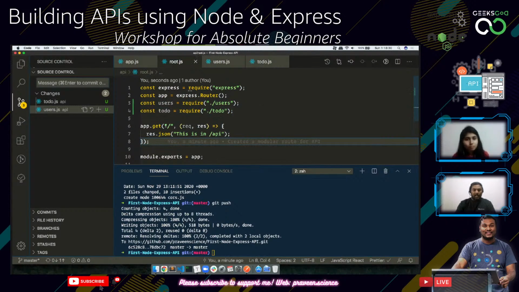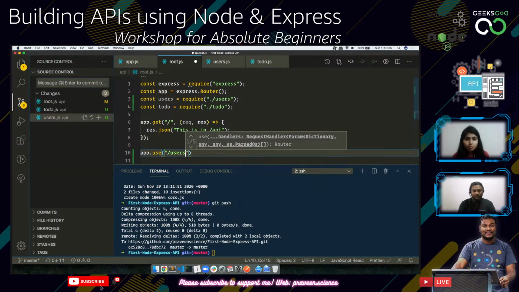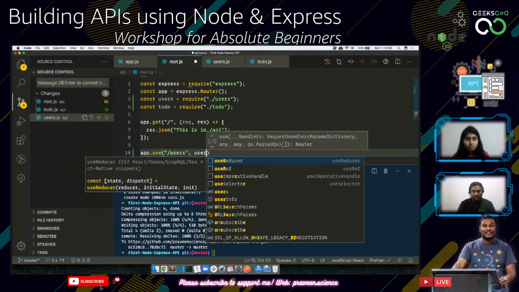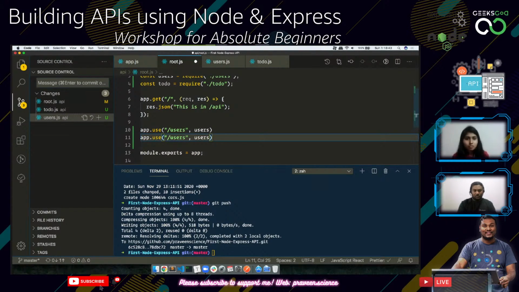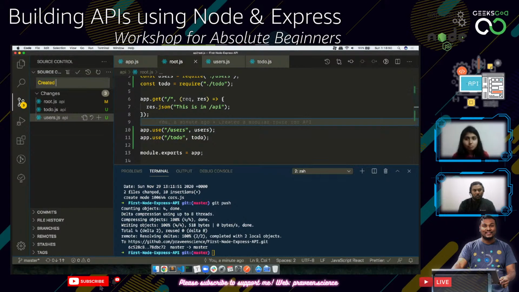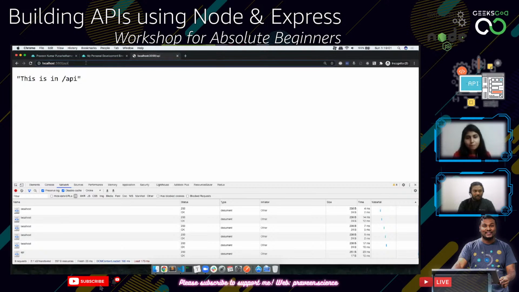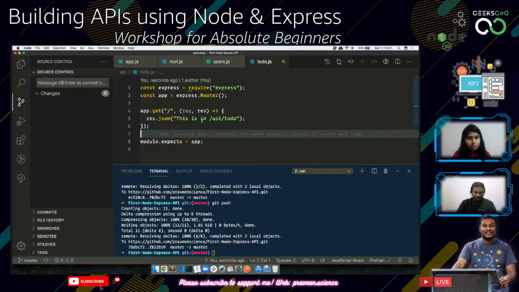This is just an example, and we will be using app.use /users for the users path, and todo for the todo path. Now we've created two more modular routes, users and todo. If I go to /todo, it says it is API/todo, so correctly it is referring to this page. Now we can start with our todo operations.